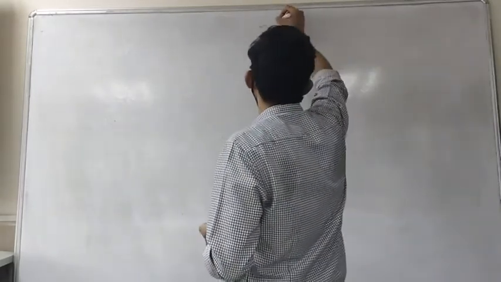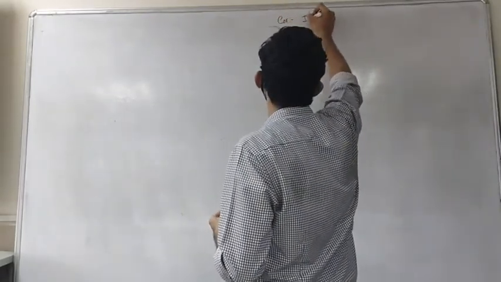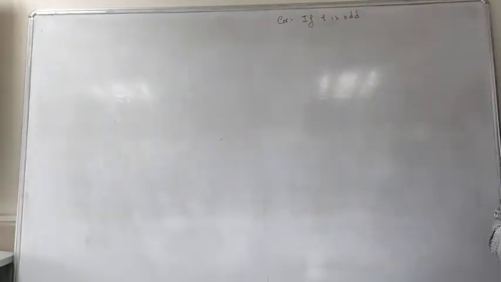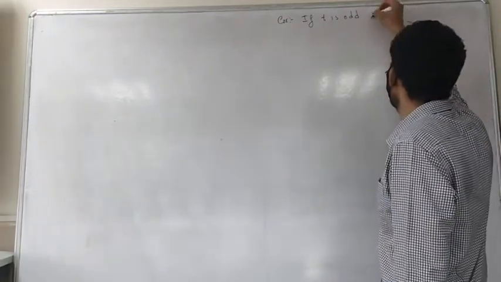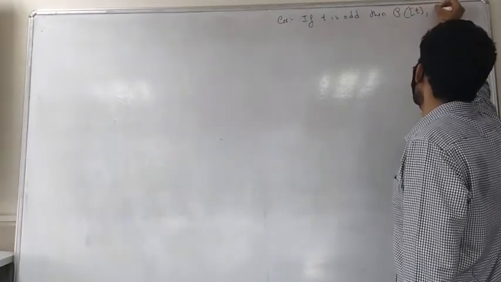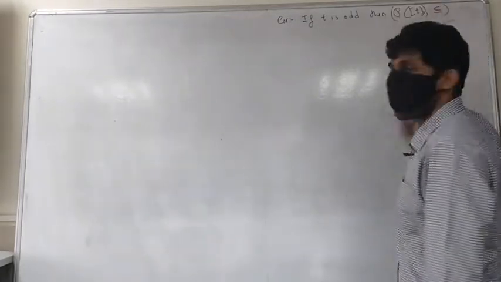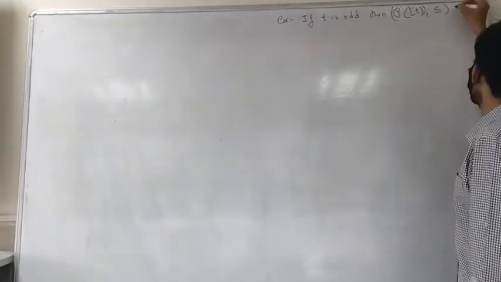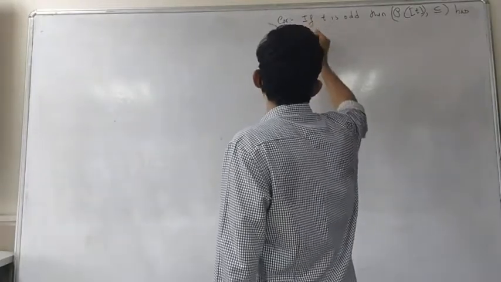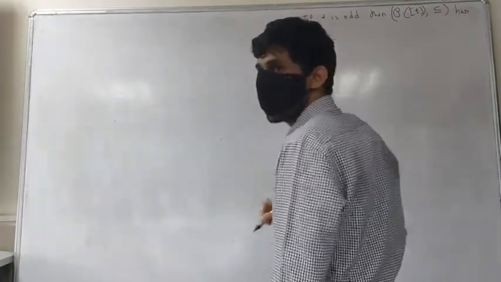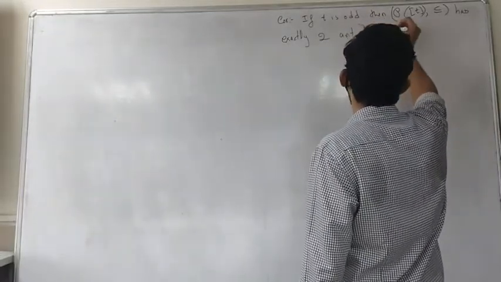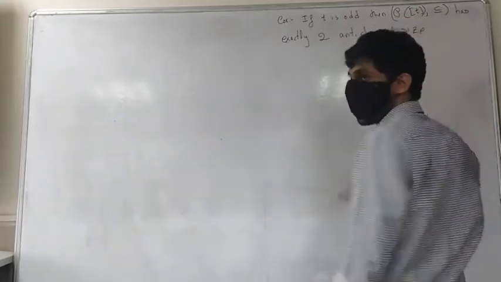So if T is odd, then the power set of T with containment has exactly two anti-chains of the larger size.